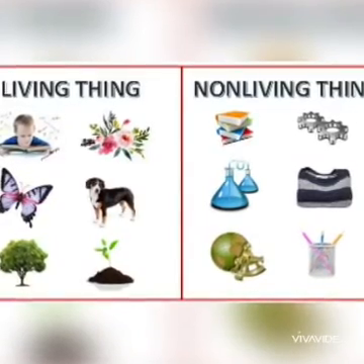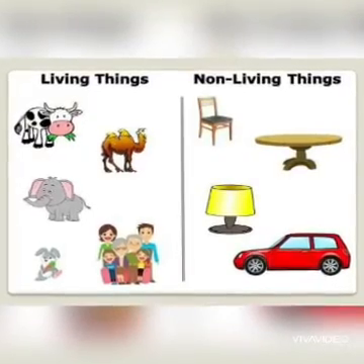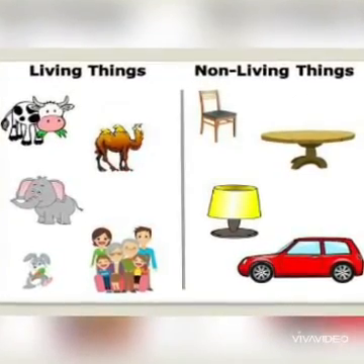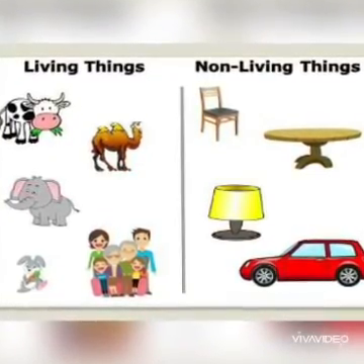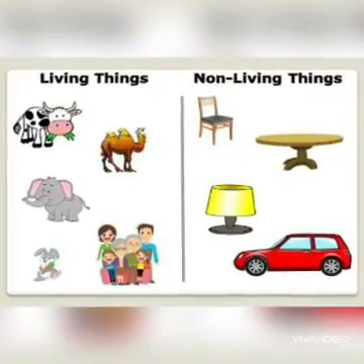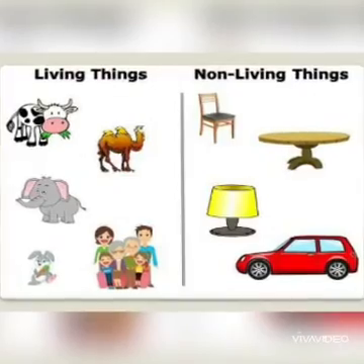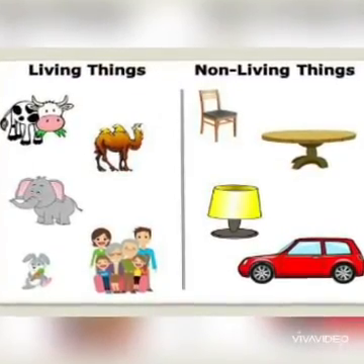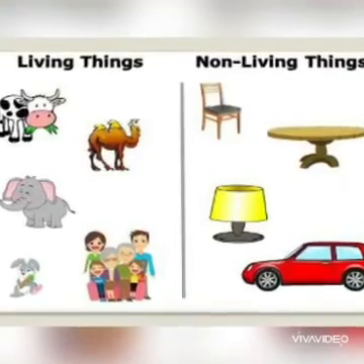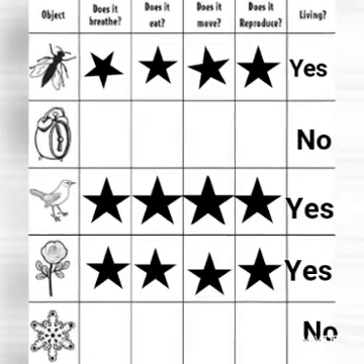which cannot breathe. The next thing in the living column is the cow, camel, elephant, rabbit and a family. In the non-living side we have a chair, a table, a lamp and a car which will not move on their own, which cannot breathe, which will not have food. So here is a column where it makes clear to you.